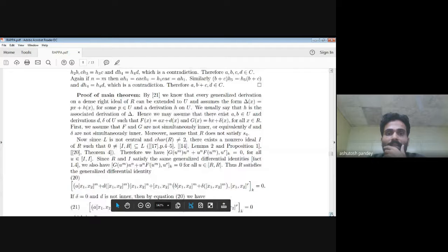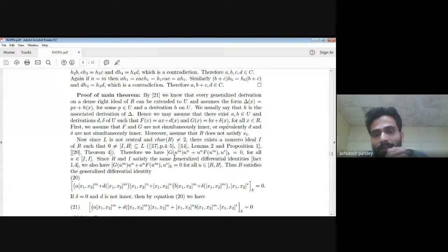Then I prove our main theorem, which I stated in the abstract. In the main proof, I showed that F and G should be only inner derivations. If I take F and G non-inner, then I prove a contradiction.